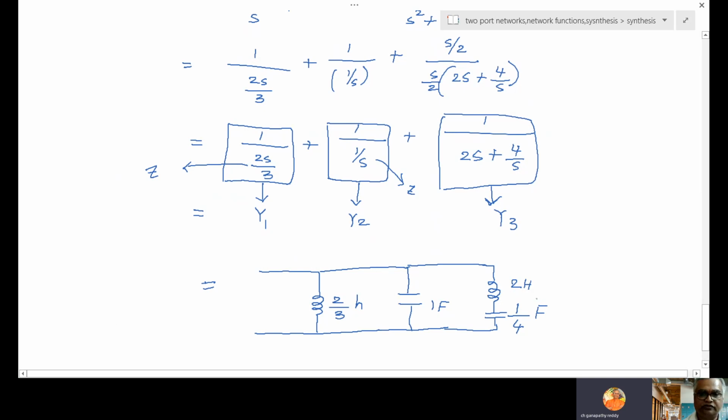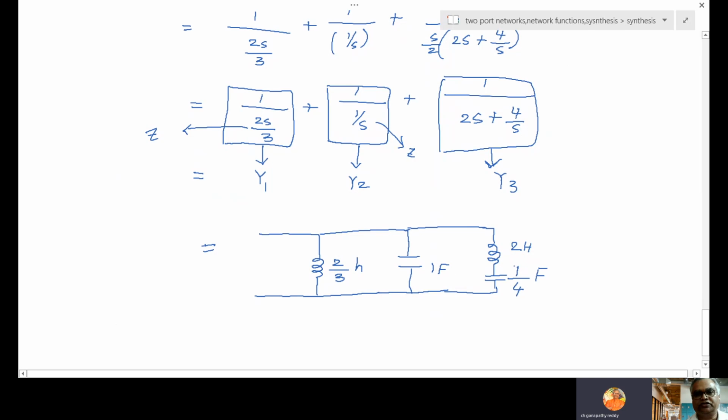So 2 henry, 1 by 4 farads, LC series, and only capacitor, here only inductor, all three connected in parallel. See, initially I told you, by inspection, that is used here.